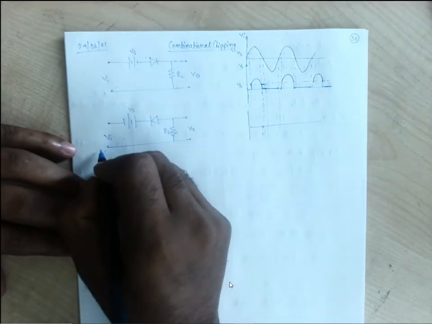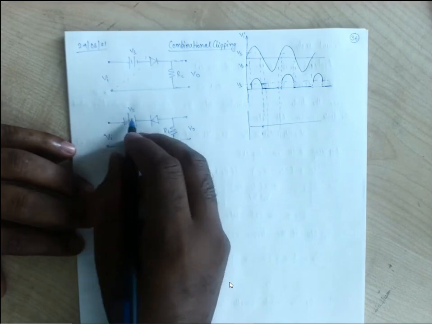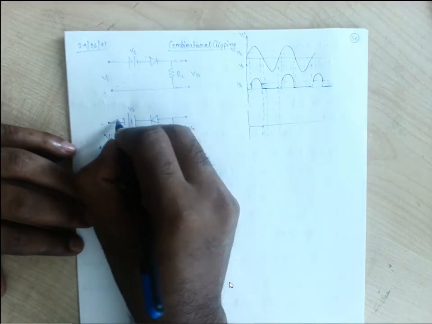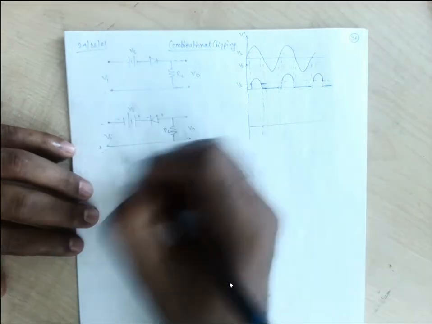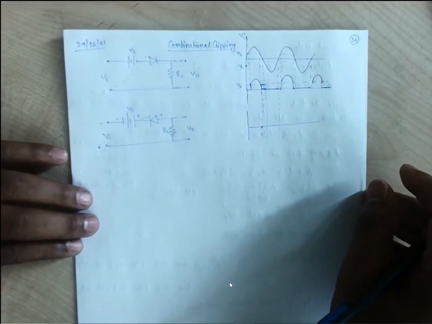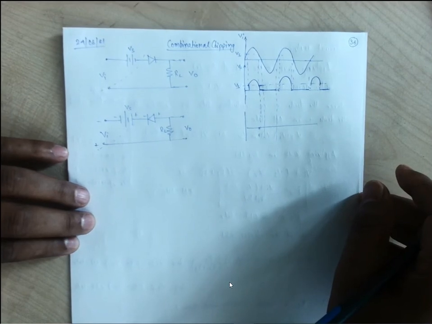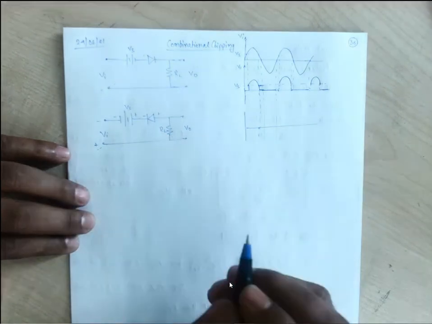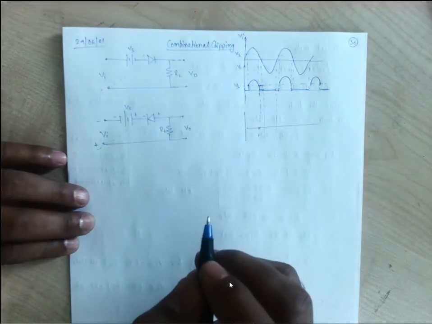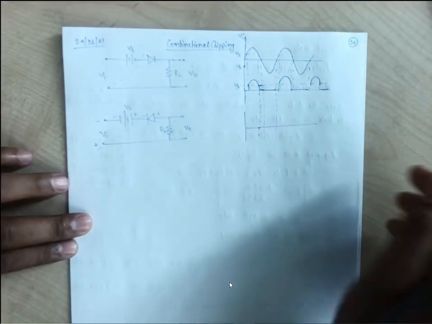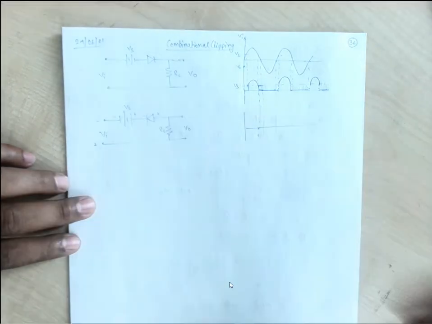So if we consider this combination, let us consider we are having this KVL over here. This one will be minus, this one will be plus. So it is minus plus, here it is plus minus, for the negative half it is minus plus. This is output. So if we apply the KVL, what will we have? The voltage across this diode. Let us consider current is not flowing, so we need not consider this output.